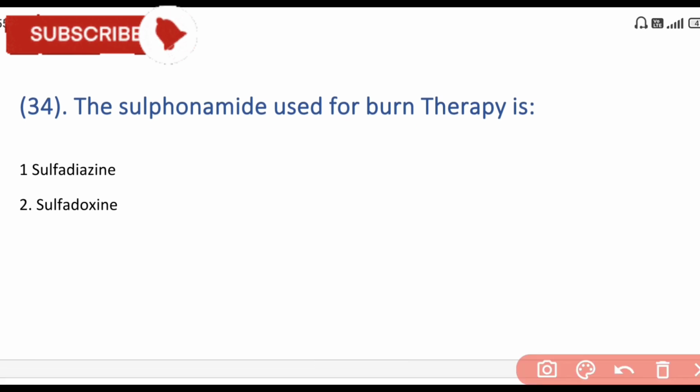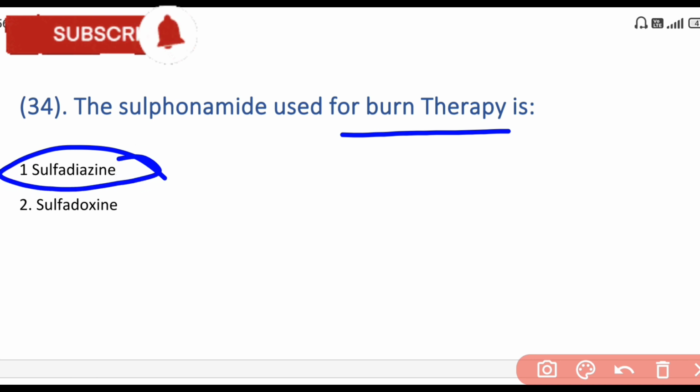Next is the sulfonamide used for burn therapy. The answer is sulfadiazine. Sulfadiazine is the answer. So, this is a sulfonamide that is used as a medicine in burn patients.